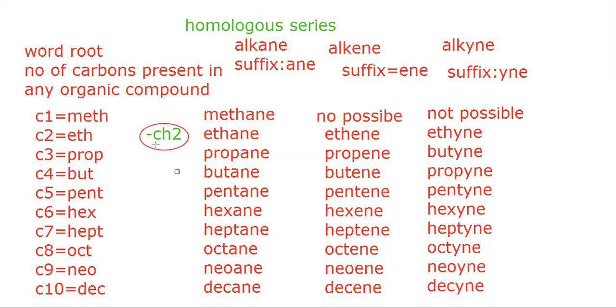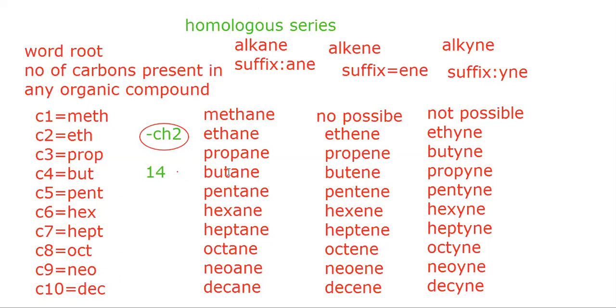And since CH2 has a molecular mass of 14, there is a difference of 14 in molecular mass between two successive members.